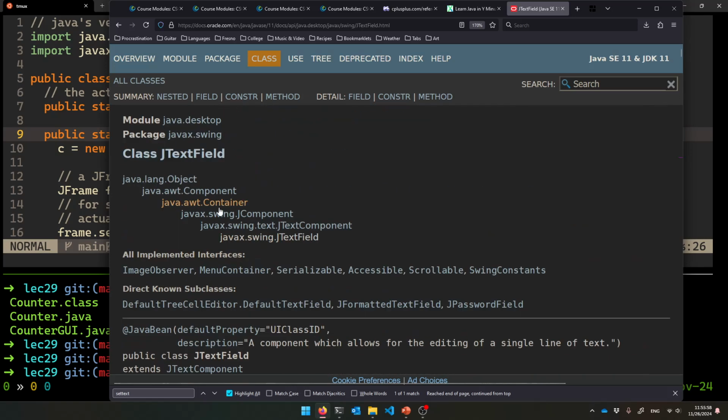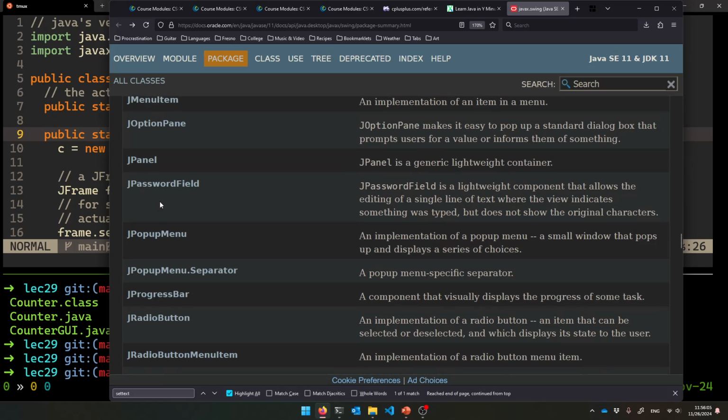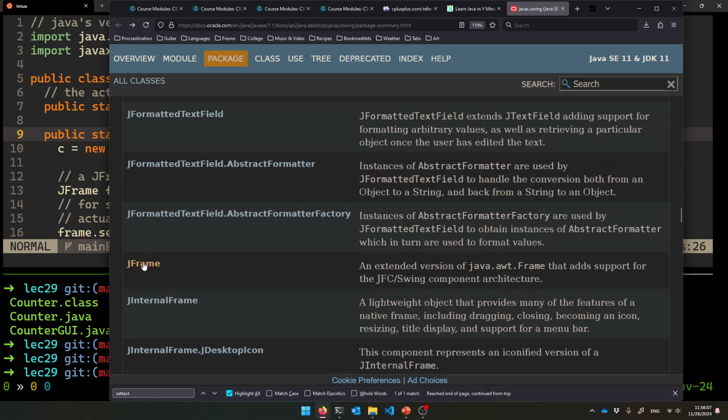All right, but this is the text field, JTextField. And so the outer window is a JFrame. And how does that work? That's the first thing we're going to build.